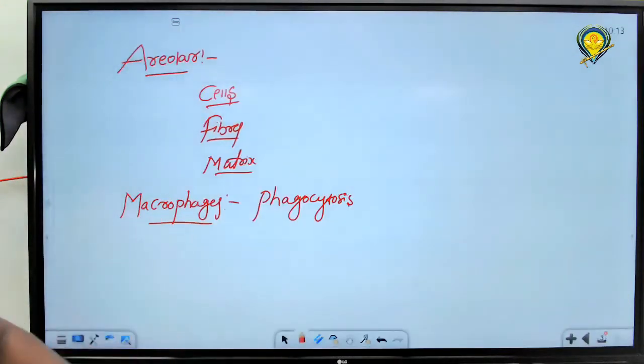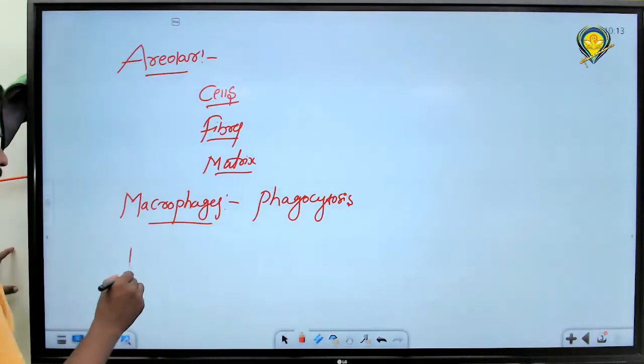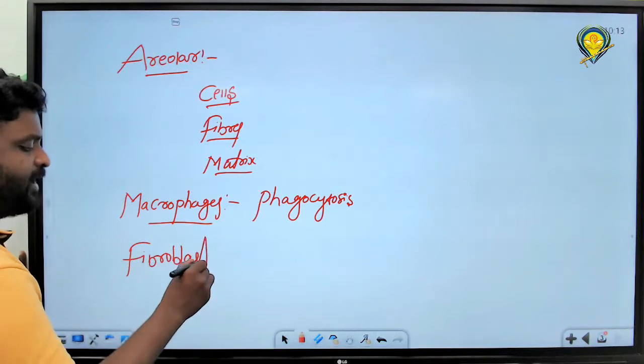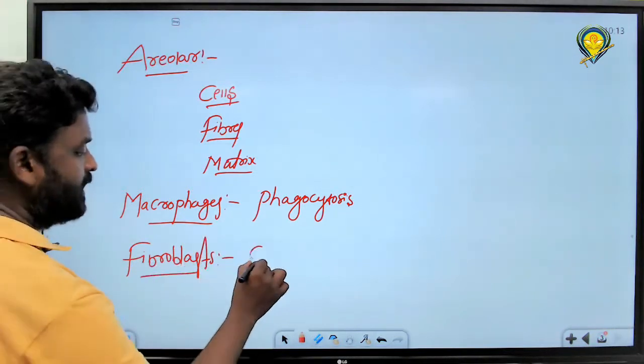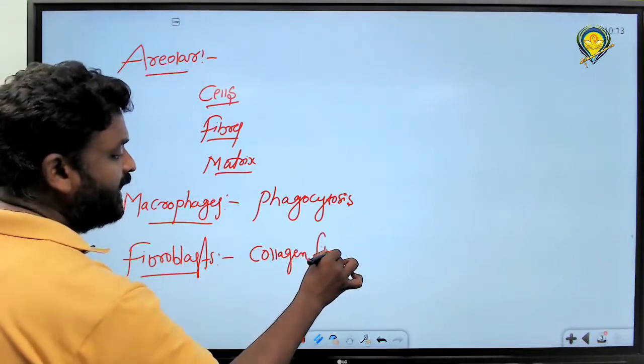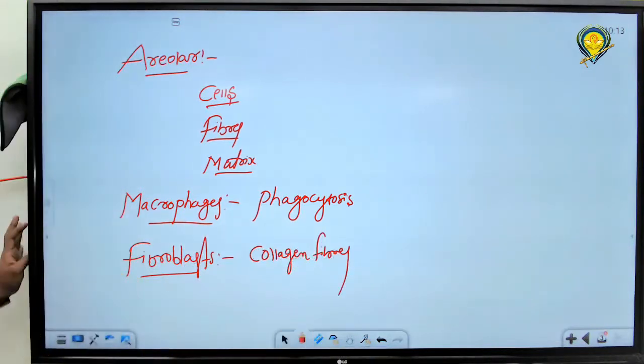And next one, tell me about the second cell. Fibroblast. What is the function of fibroblast? They secrete what? Fibers for what? Collagen fibers. They secrete collagen fibers. That's it. Enough. Over.